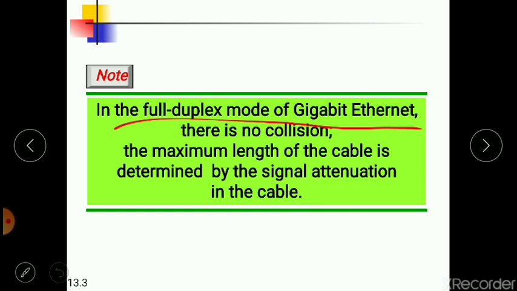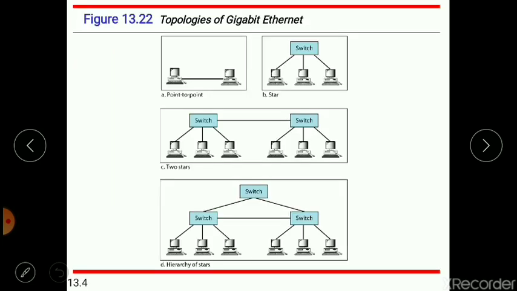Another point in the full duplex mode is that there is a central switch connected to all the computers, or other switches, or other nodes. In this mode, for each input port, each switch has buffers in which the data are stored until they are transmitted. Just to give you an overview, here is an example of it.